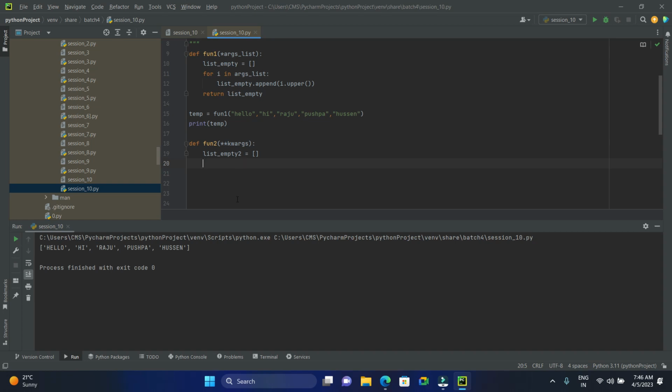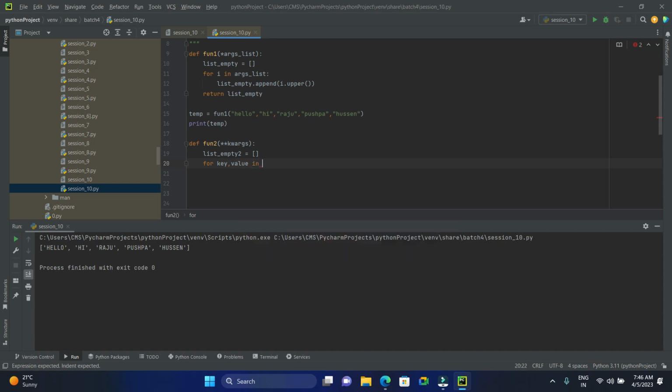What is that kwargs list? So we have taken any kind of list. Kwargs list colon, but these are key and values, right? It should be consisting items.